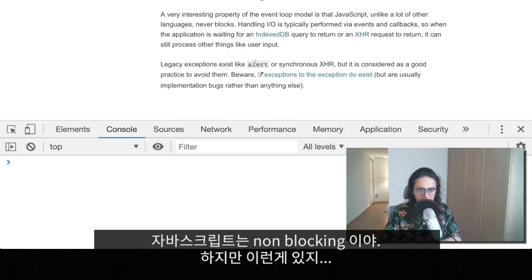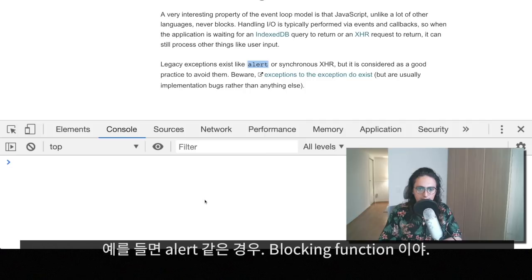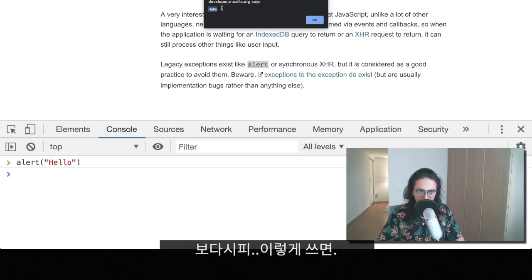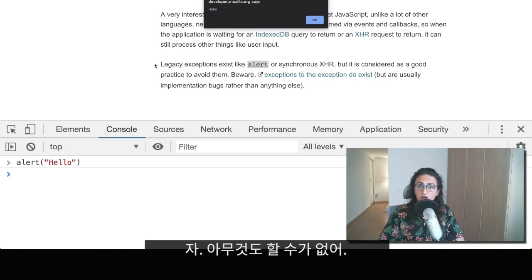Even they say that here. Alert, for example. Alert is a blocking function. It blocks JavaScript, literally. If I do alert hello, for example, that is going to stay here. And as you can see, I cannot touch this text. I cannot do anything. Literally nothing at all. Look at this.